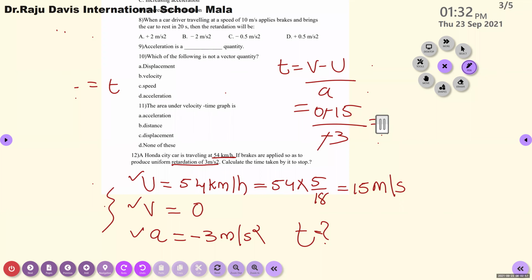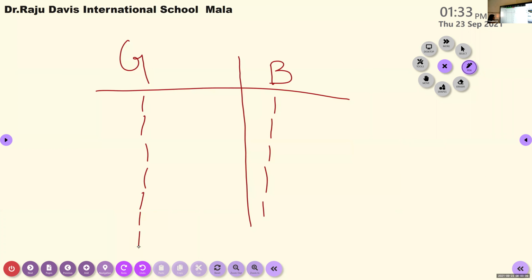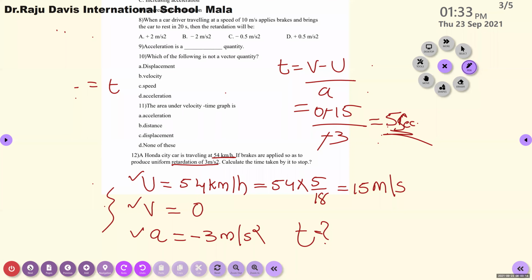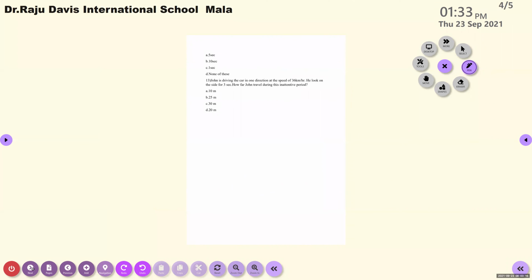So 15 by 3 is equal to 5. 5 second will be the right answer. So the girls team scores 1 mark. Very good. Next question. The last question. So 5 second is the correct answer, option A. Last question.